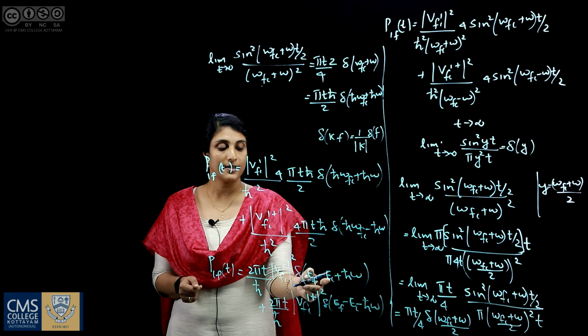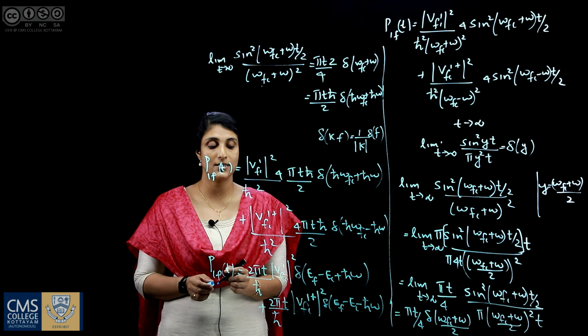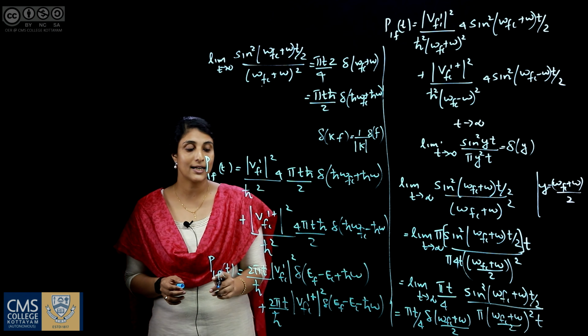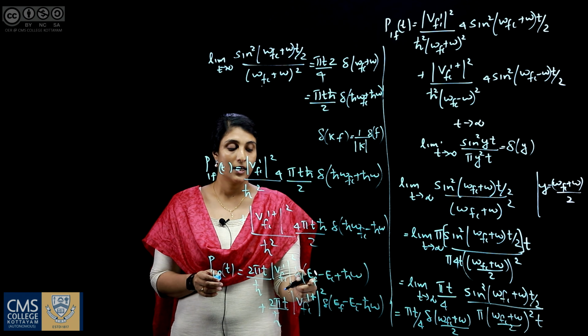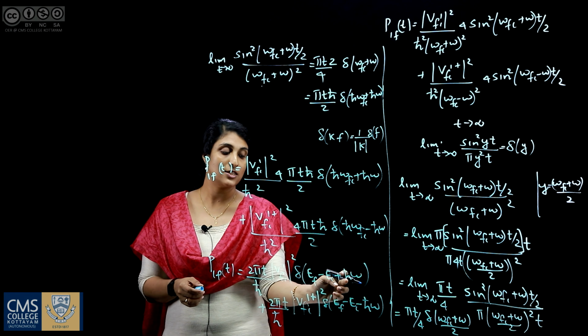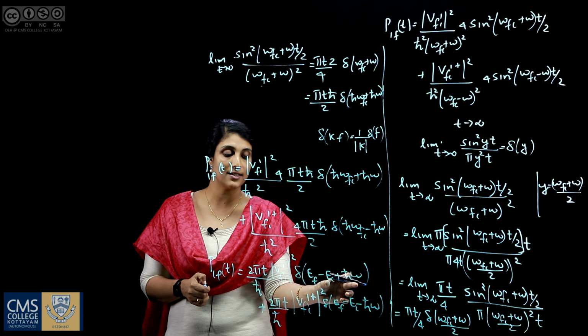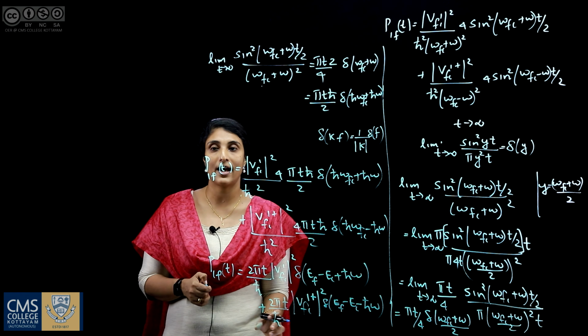That is, this term exists only when either of the following conditions we are going to mention are satisfied. If we are looking into the first term, if Ef minus Ei plus h bar omega is 0, or Ef minus Ei equals minus h bar omega, only the first term exists, the second term vanishes.